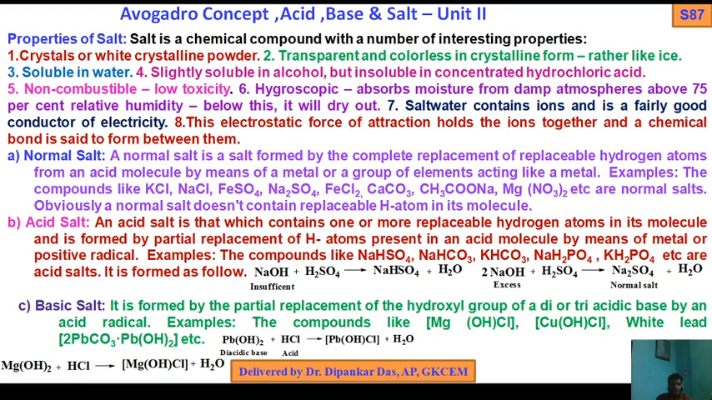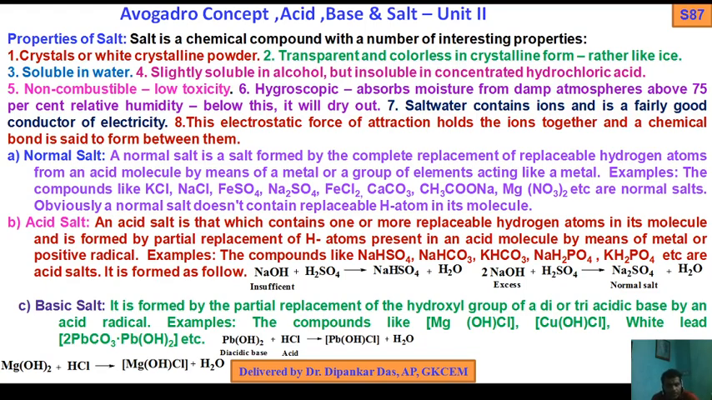So what is the normal salt I told you? A normal salt is a salt formed by the complete replacement of replaceable hydrogen atoms from an acid molecule by means of a metal or group of elements acting like a metal. Examples: compounds like KCl, NaCl, FeSO4, Na2SO4, calcium carbonate, sodium acetate, magnesium nitrate are normal salts. Obviously, a normal salt doesn't possess any replaceable hydrogen atom in its molecule. There are no hydrogen atoms. Okay. Next, move on to another salt, acidic salt.